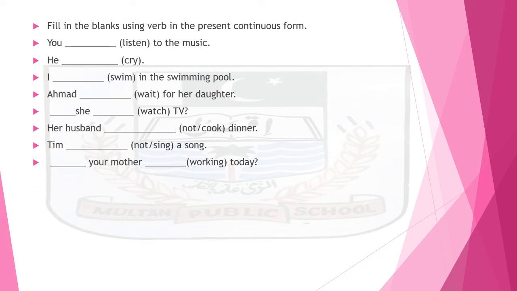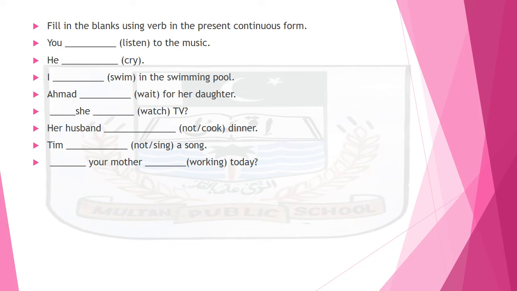Now here is an assignment for you, as I have added in your notes as well. See the question. Fill in the blanks using verb in the present continuous form. You dash listen to the music. How will you do this? You are listening to the music, in this way.